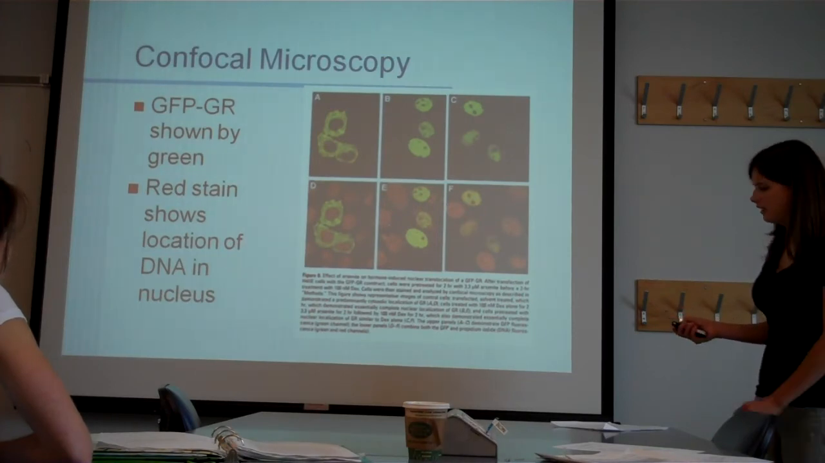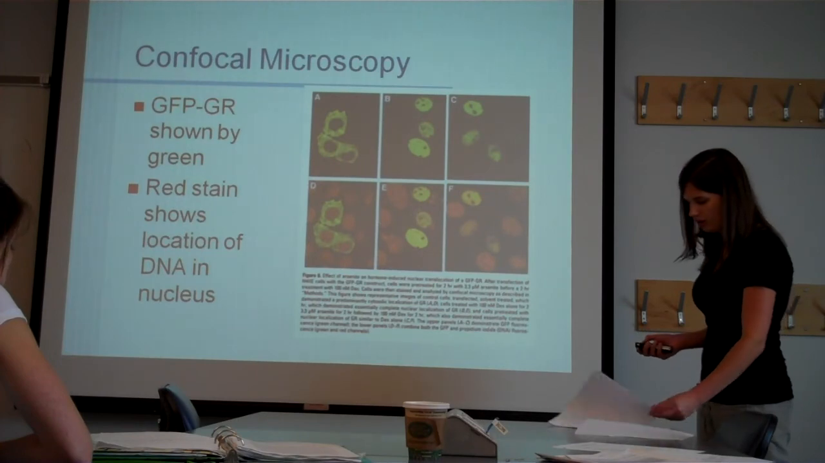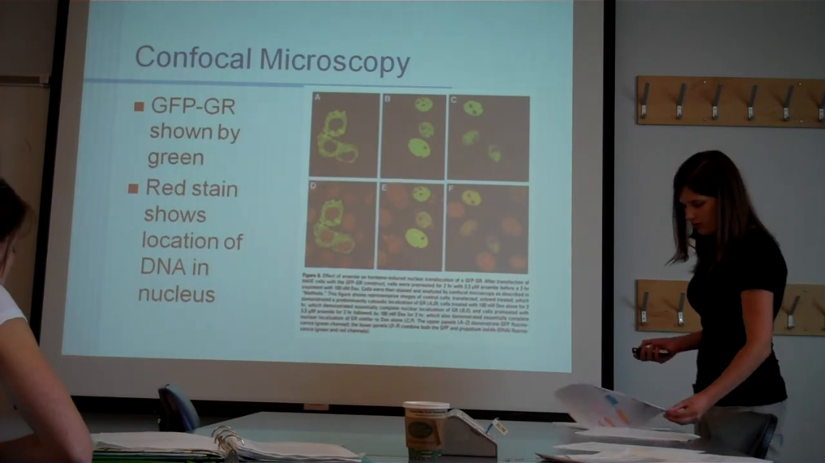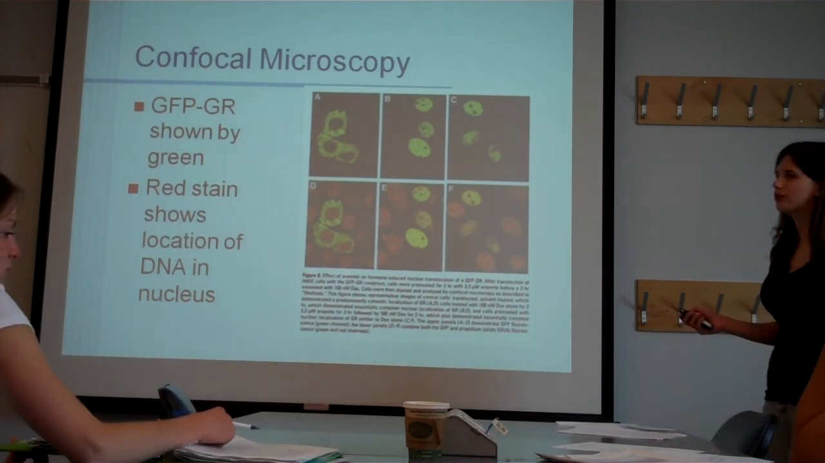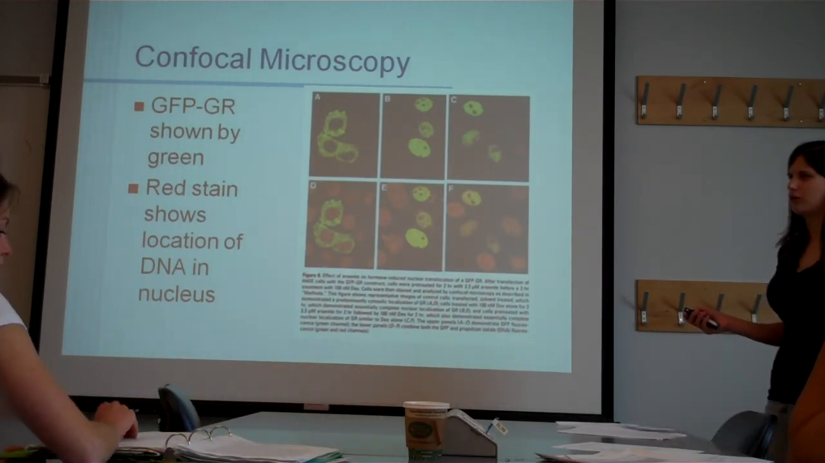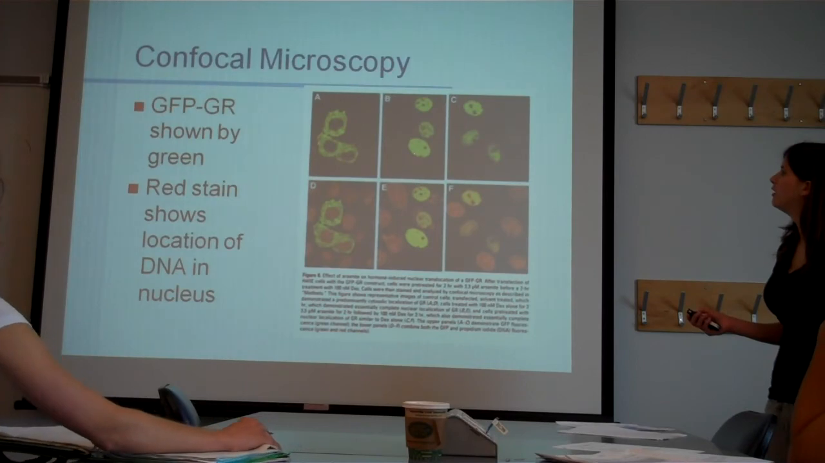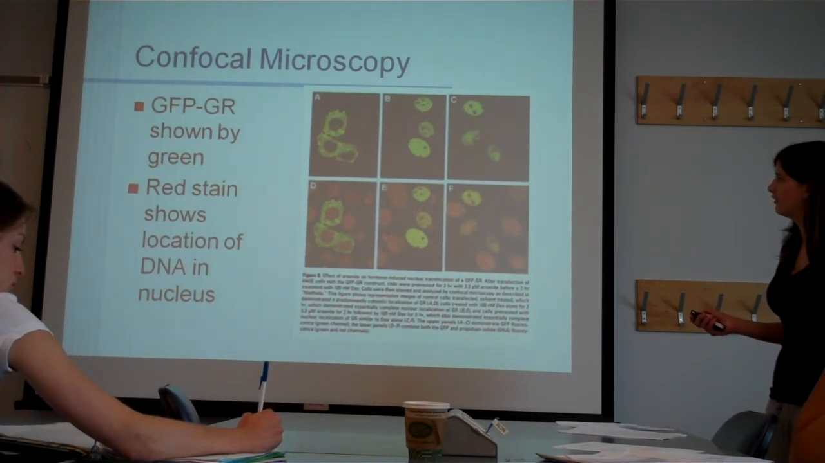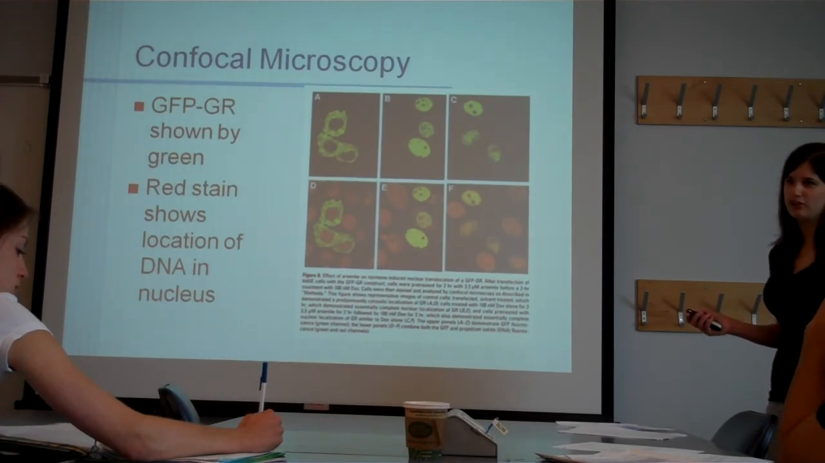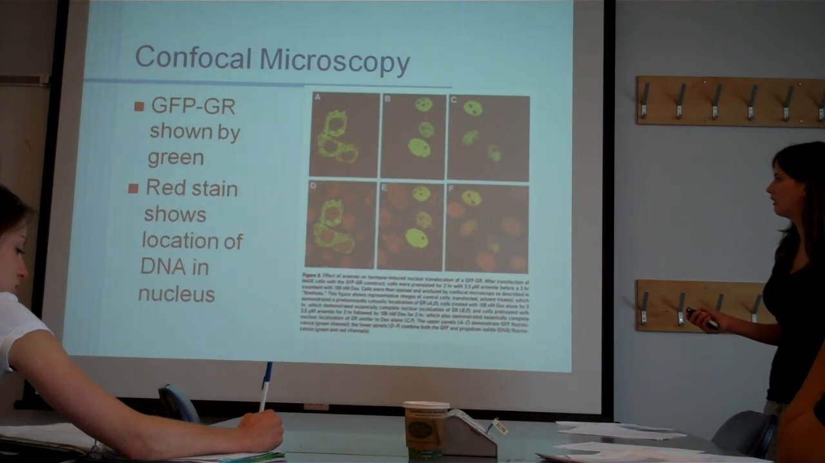And then in B, that was DEX alone. So that was the synthetic corticoid hormone. So that brought all of the tagged GR into the nucleus. So as you can see, this is the cytosol, this is the nucleus. So all of it went into the nucleus. So it's showing that with DEX, the GR is able to translocate from the cytosol into the nucleus.